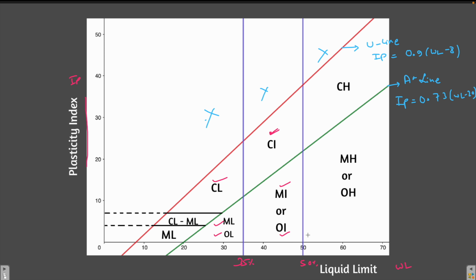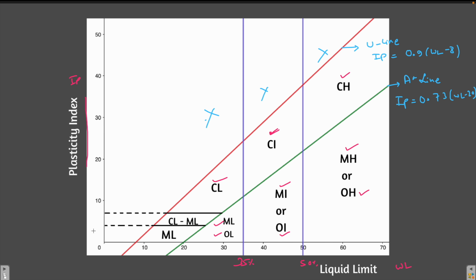When the liquid limit of the fine grained soil exceeds 50%, it has high compressibility. When the soil lies above the A line and the liquid limit is greater than 50%, it is clay with high compressibility. When the liquid limit is greater than 50% and the soil lies below the A line, it is silt with high compressibility or organic soil with high compressibility.